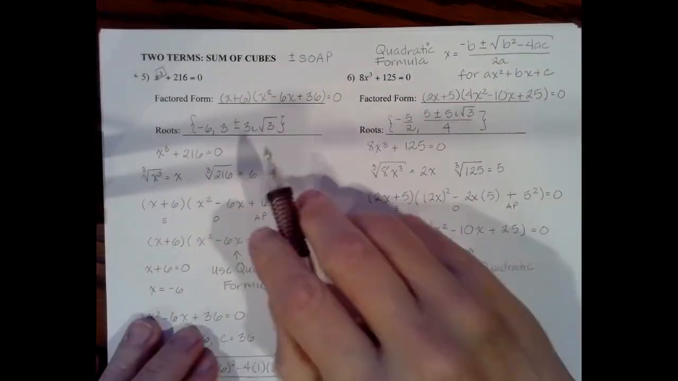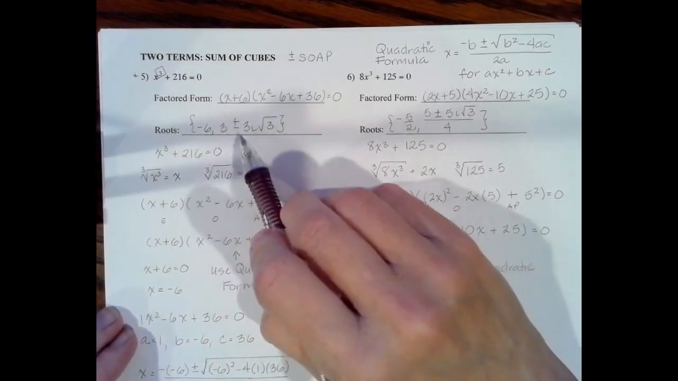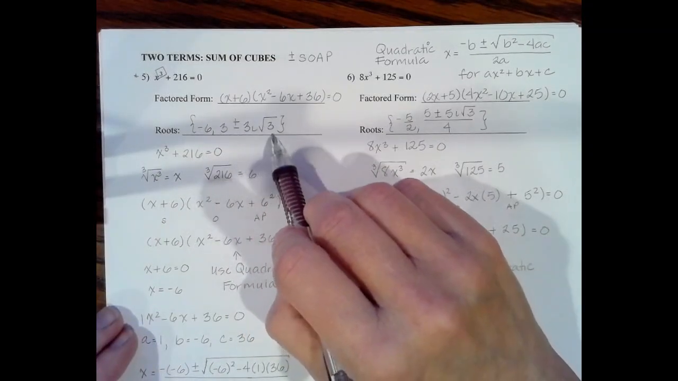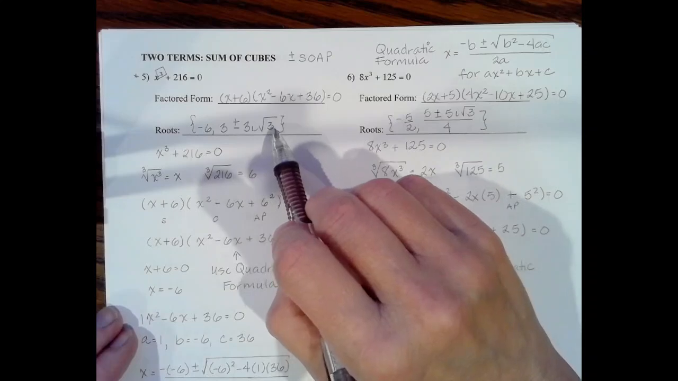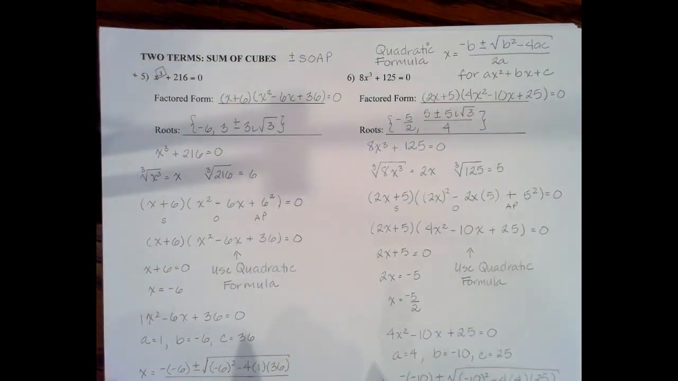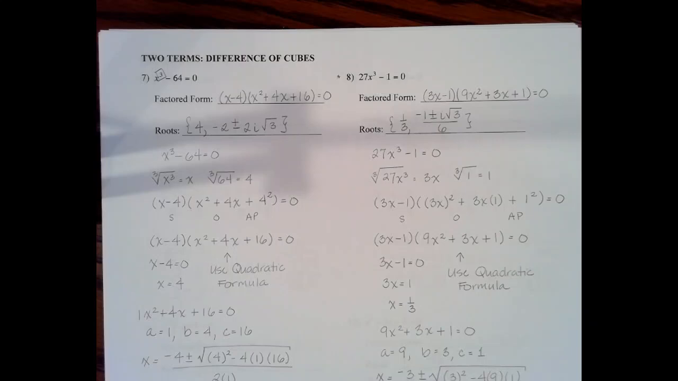Let's come back up here. We already have the negative 6 written here. We're just going to add 3 plus or minus 3i times the square root of 3. And we're done. And again, curly brackets are optional. All right, so let's try one more of these. This one's a little bit trickier.